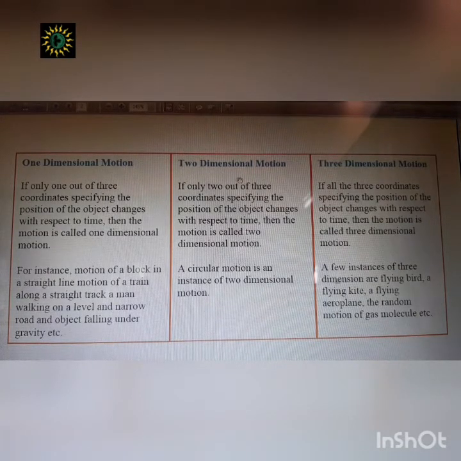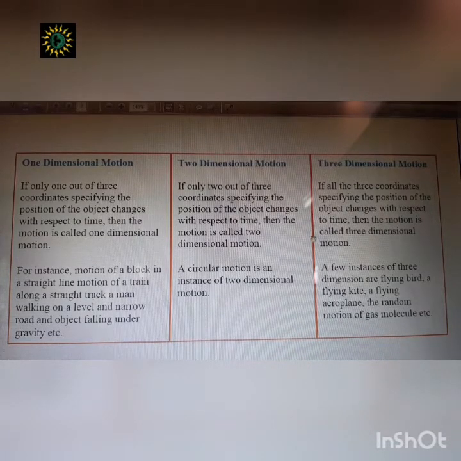For two-dimensional motion, at least two coordinates are required. We say a 2D figure, which means only two coordinates, either x or y, either y or z, or either x or z. That means two out of three coordinates are required to specify the position of the object. If two out of three coordinates specifying the position of the object change with respect to time, then the motion is called two-dimensional motion. A circular motion is an instance of two-dimensional motion.